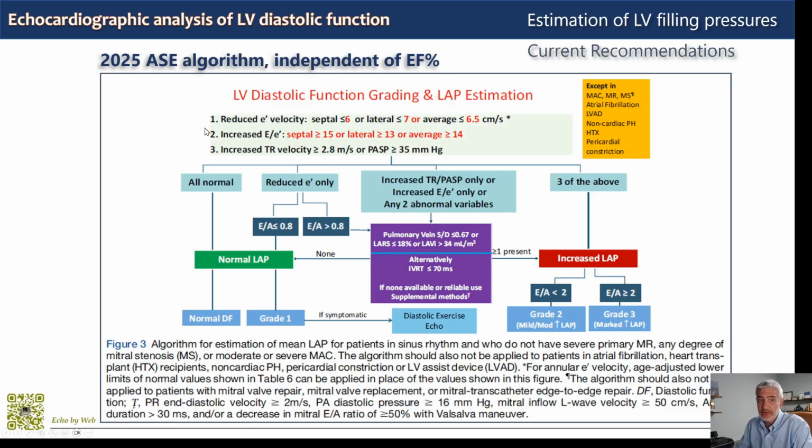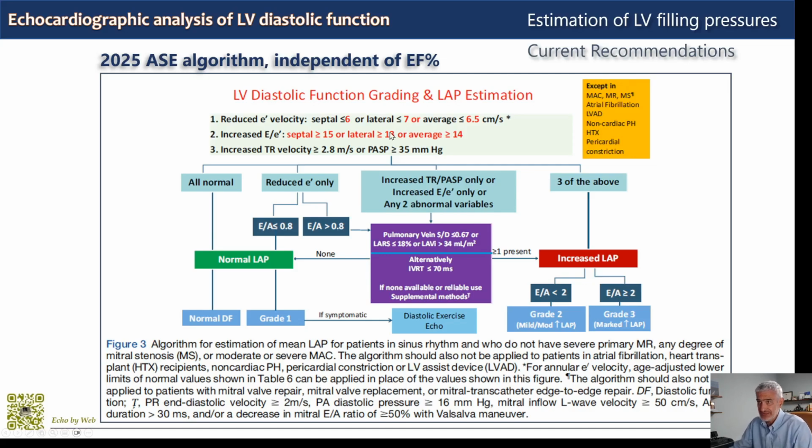And this is the algorithm of the new 2025 ASE recommendations that we have mentioned before. The purpose of this algorithm, again, is to simplify the analysis of the previous algorithm, but mostly to reduce the category of indeterminate diastolic function and indeterminable left atrial filling pressures that we had with the previous algorithm. Now, compared to the 2016 recommendations, here there is a unique algorithm, only one, not two. So this is independent of ejection fraction.